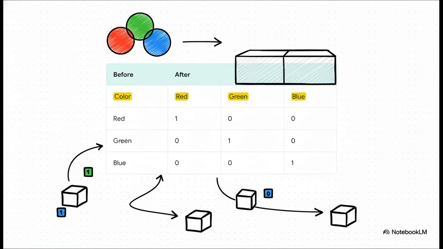See, your first thought might be, why don't we just label red as 1, green as 2, and blue as 3? But you can't do that. That would accidentally teach the model that blue is somehow more or better than red. So instead, we create a new column for each color and just use a 1 or a 0 to show which one is there. It's a clean, simple way to represent categories without inventing a hierarchy that doesn't exist.